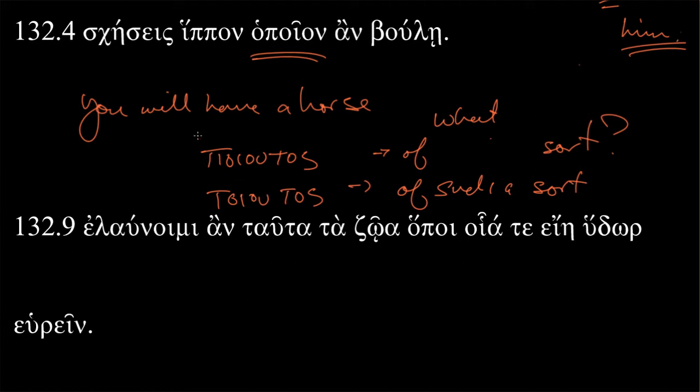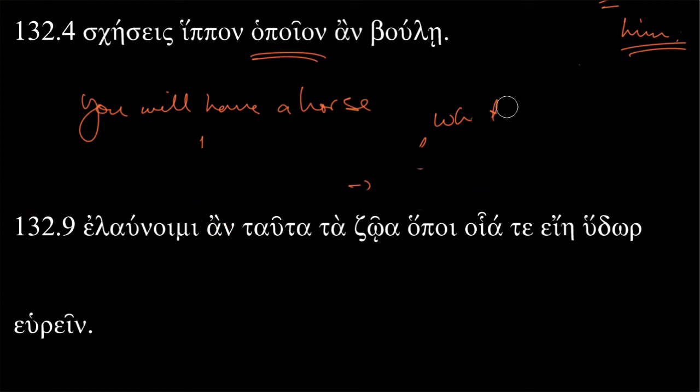So what we were talking about here with these toi and poi is about quality. A certain quality of the kind. Of what sort? Of this sort. That's the sort of thing that we were talking about. Hopoios is a related word, and it's going to be of whatever kind. So we have hostis, which is whoever, and we would have hoposos, which would be of what size, however much. And then hopoion here in the accusative is going to be really of what sort.